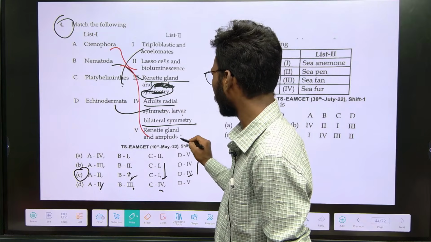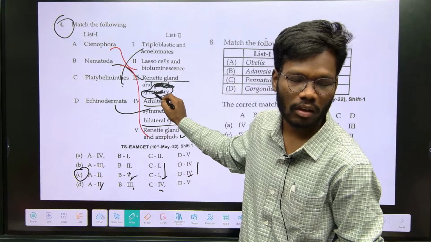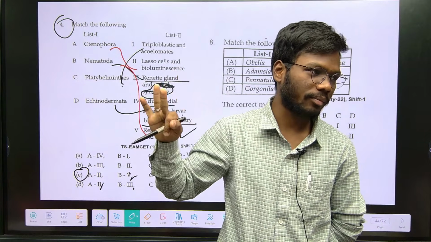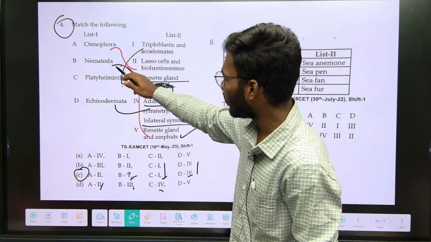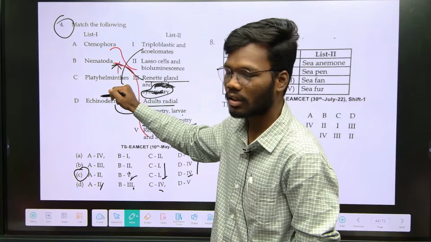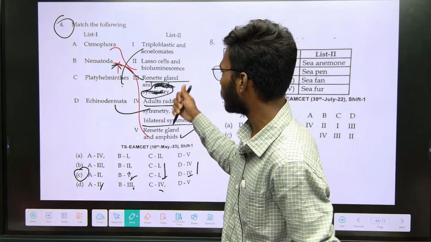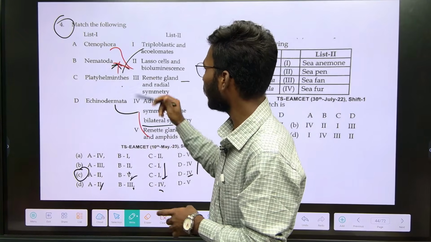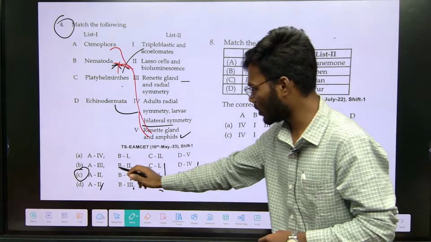Radial symmetry is seen only in Coelenterata, Ctenophora and Echinodermata. Nematoda has bilateral symmetry. So this is one mistake. It is not 3, it is 5. Okay, C option.